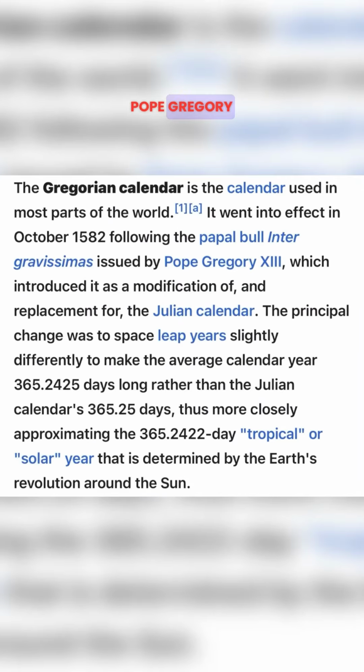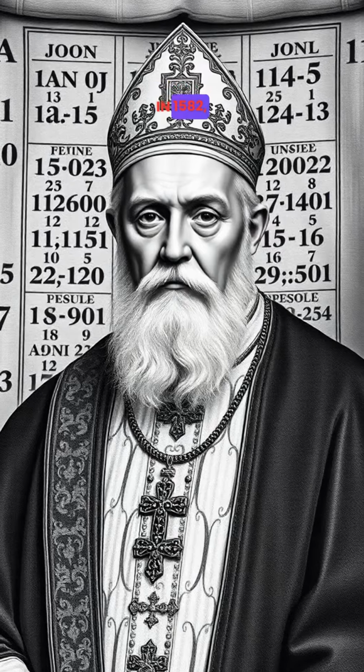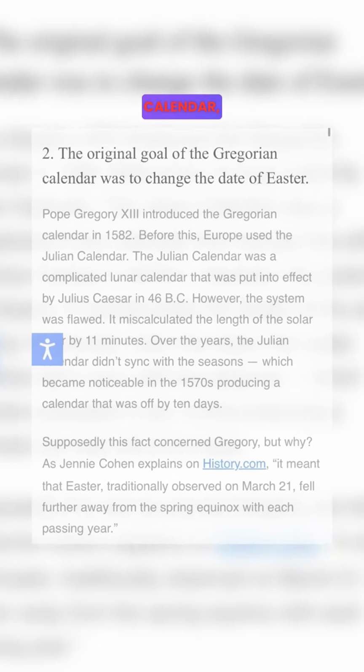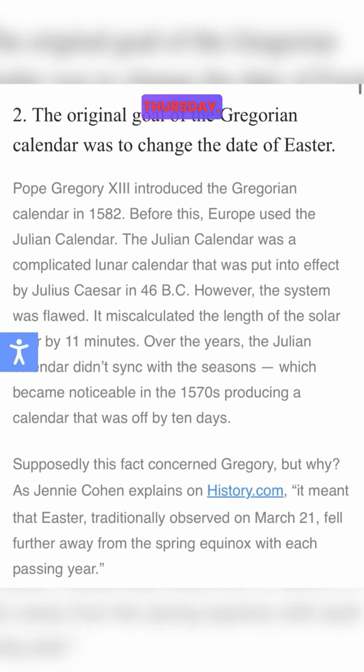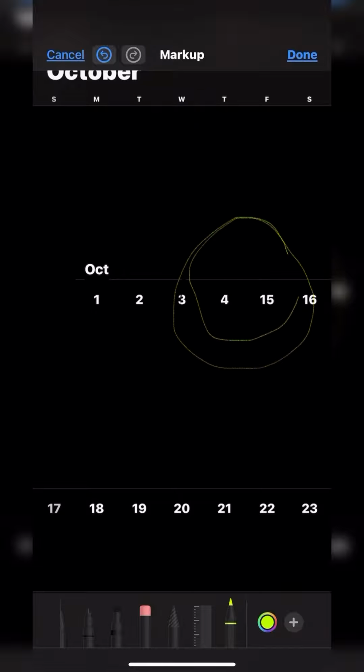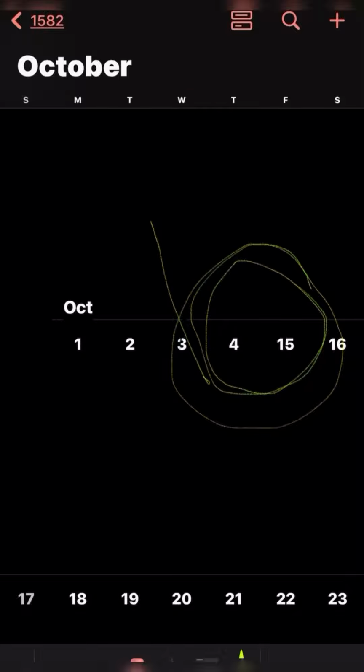Then came Pope Gregory the 13th. In 1582, he decided to correct the error. So the new calendar that started was the Gregorian calendar, which we follow till now. Thursday, October 4th, 1582, was immediately followed by Friday, October 15th, 1582. 10 days just vanished from history.